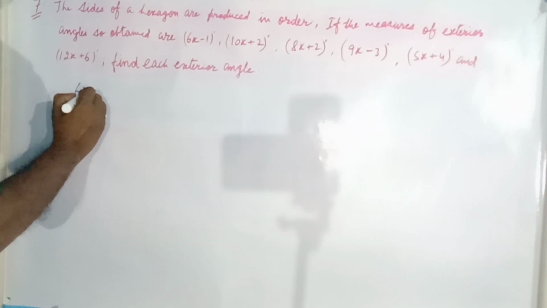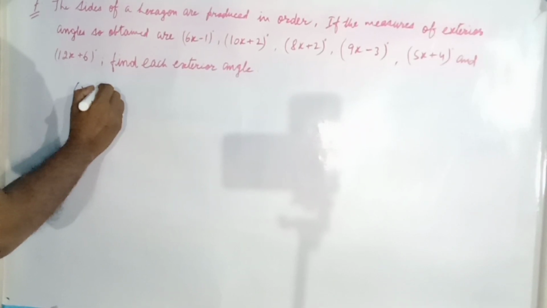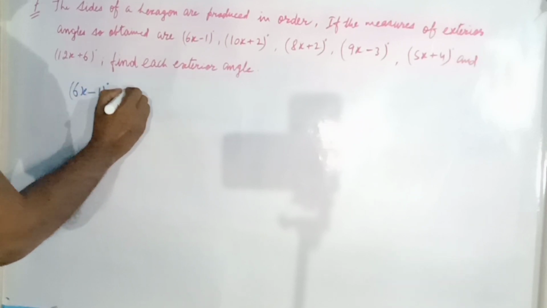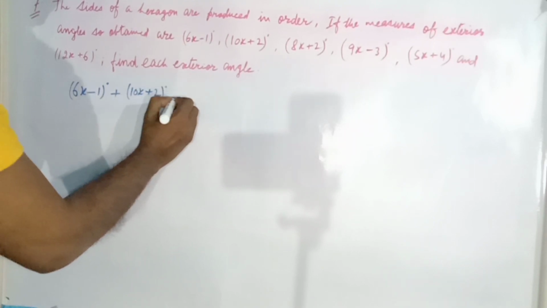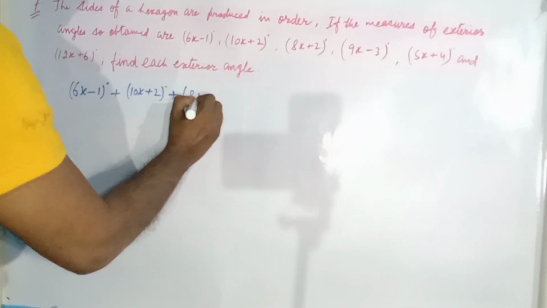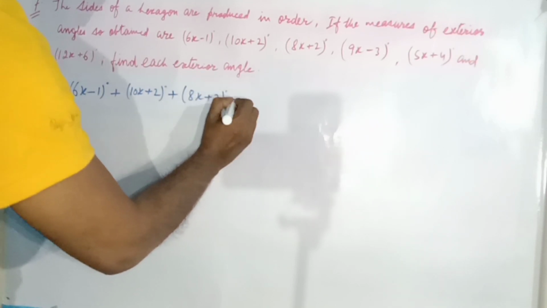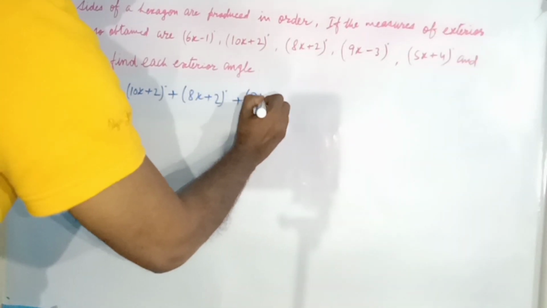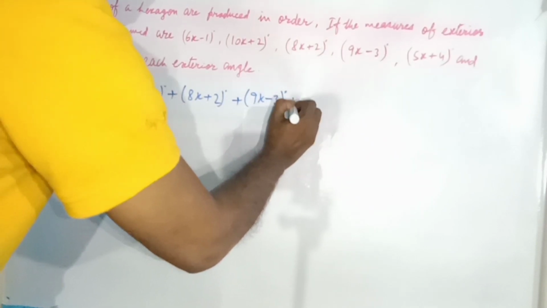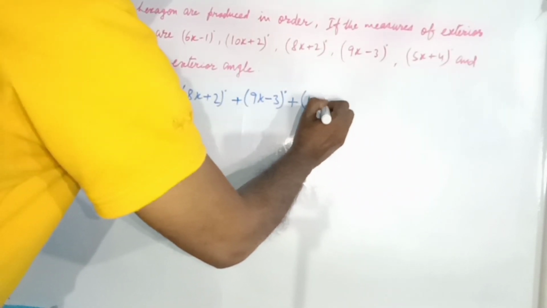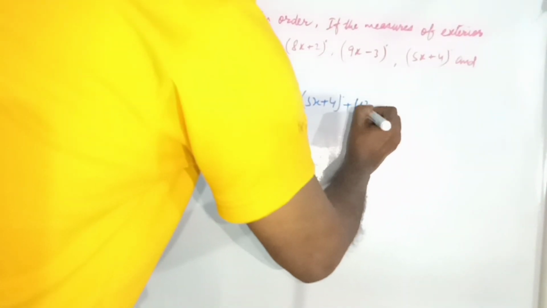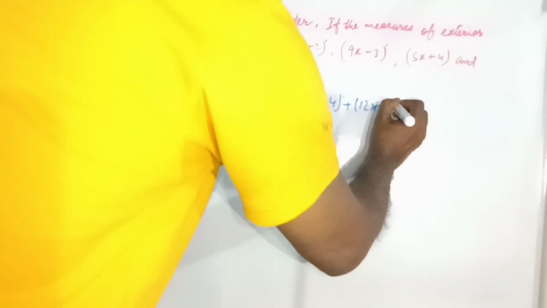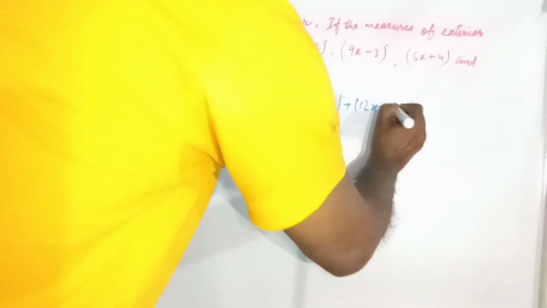Then 6x minus 1 degree plus 10x plus 2 degree plus 8x plus 2 degree plus 9x minus 3 degree plus 5x plus 4 degree plus 12x plus 6 degree equals 360 degrees.